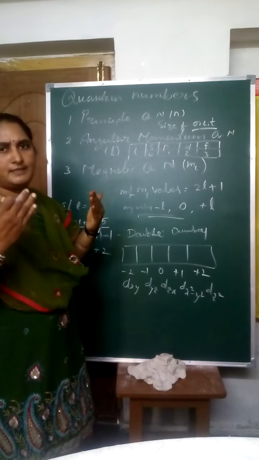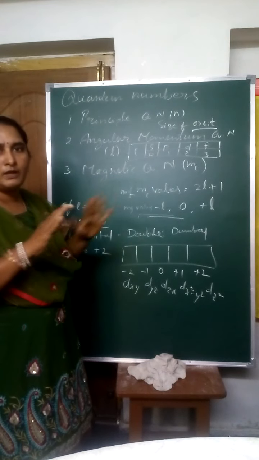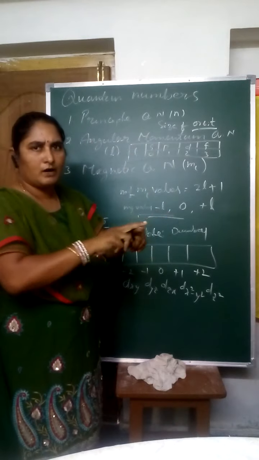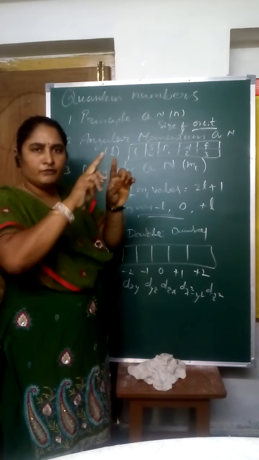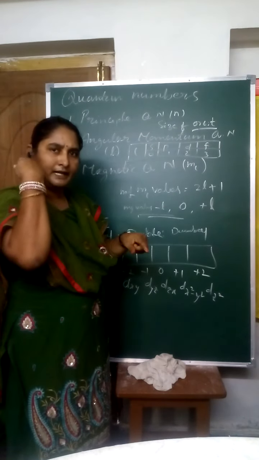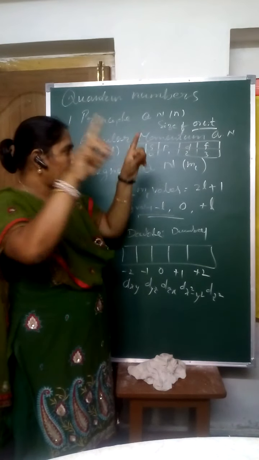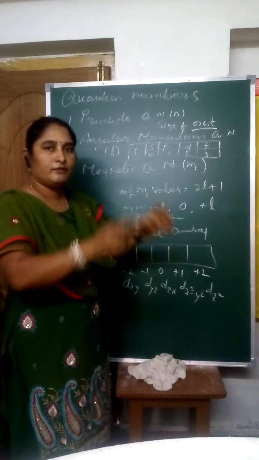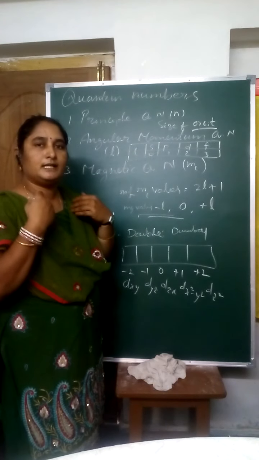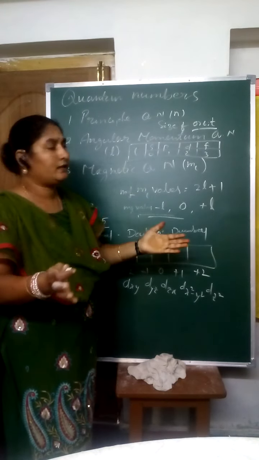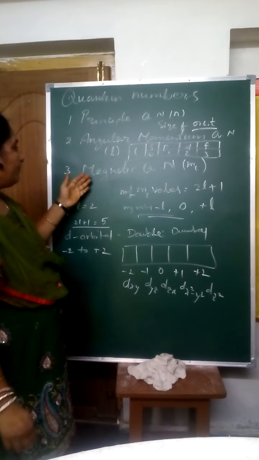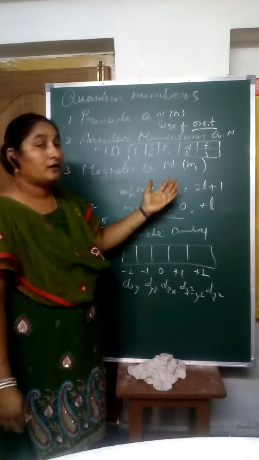That is recognition, no need for more understanding. If you draw 1 box, that is the s orbital only. If you draw 3 boxes, it is the p orbital. If you draw 5 boxes, it is the d orbital. If you draw 7 boxes, that is the f orbital completely. This is about the magnetic quantum number.